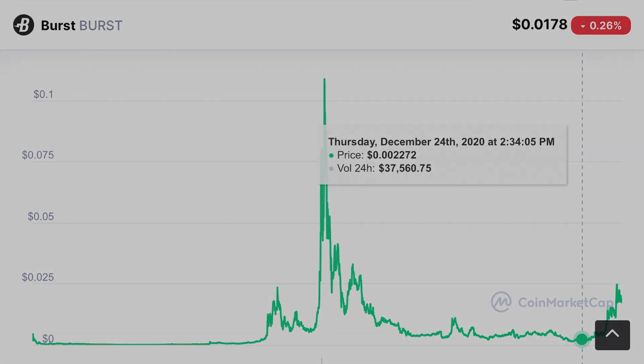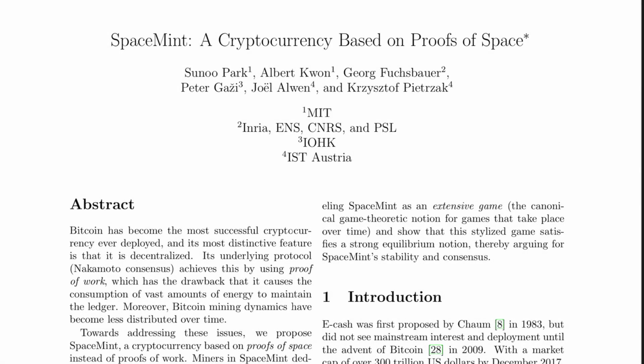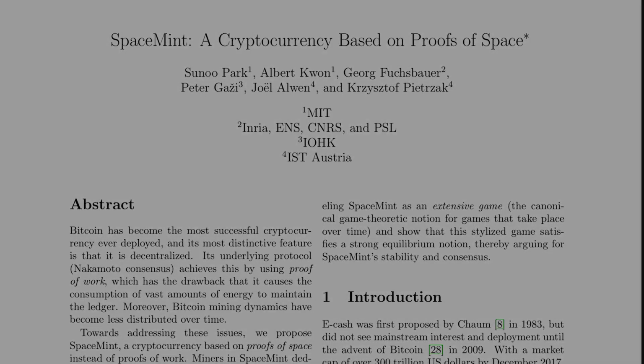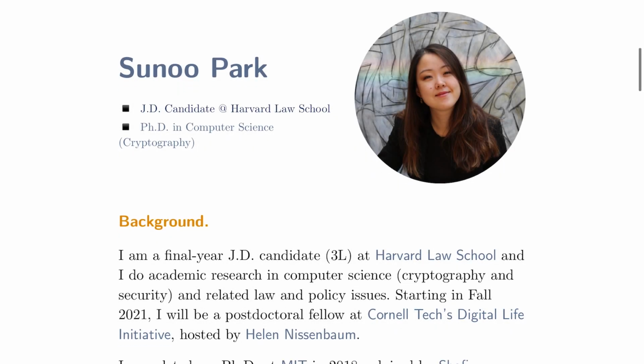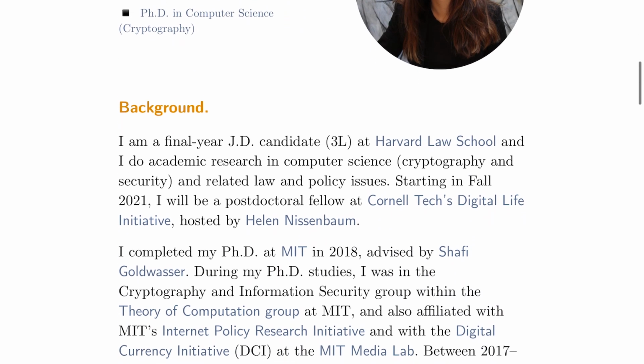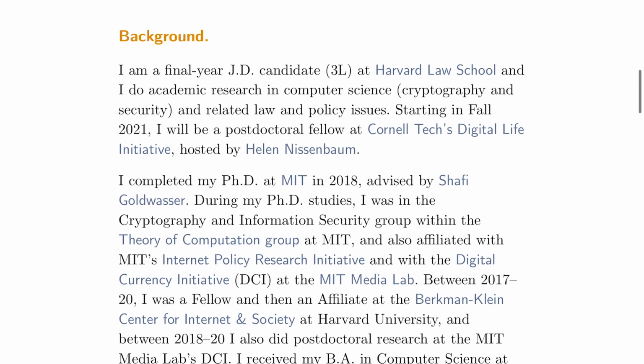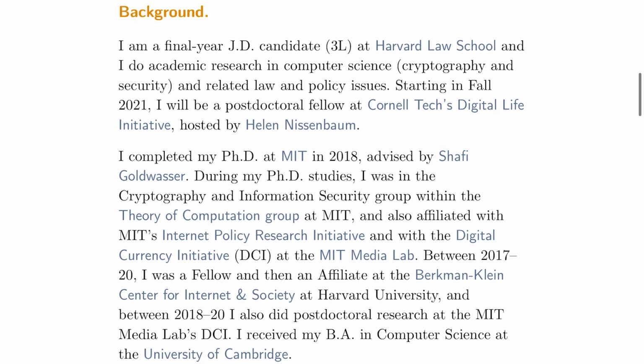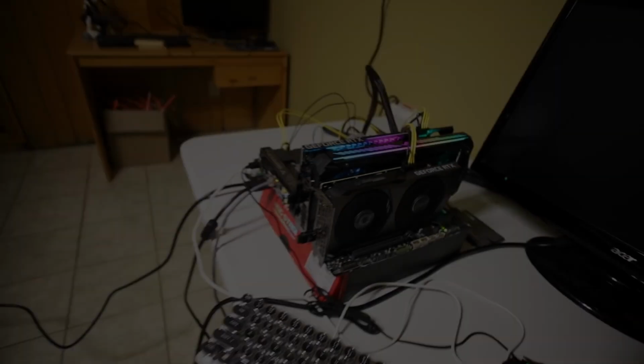It's also worth noticing Space Mint, another proof of capacity cryptocurrency proposed in 2015 by Sunu Park, who graduated from the MIT. I will dive deeper into the proof of space or proof of capacity in other videos. But for now, this is what you need to know.